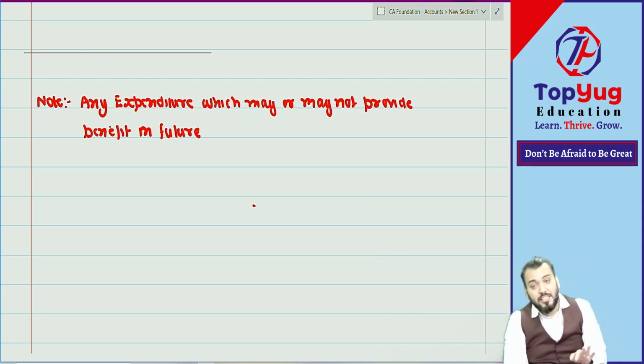Now what I've written, any expenditure which may or may not provide, means right now we don't know.